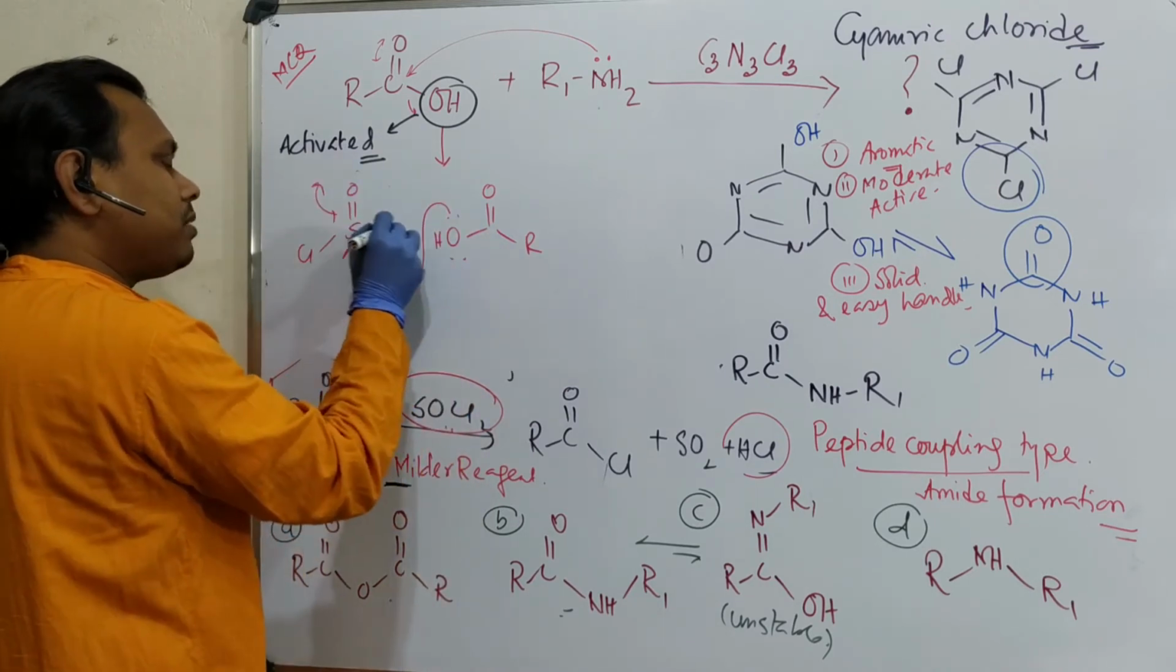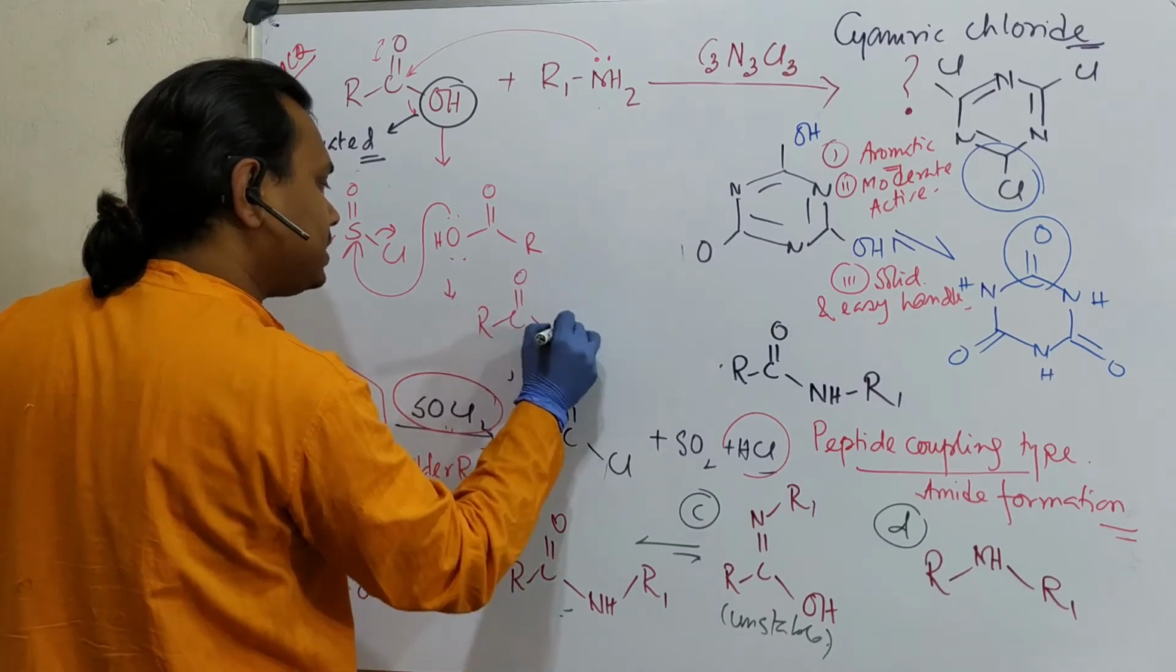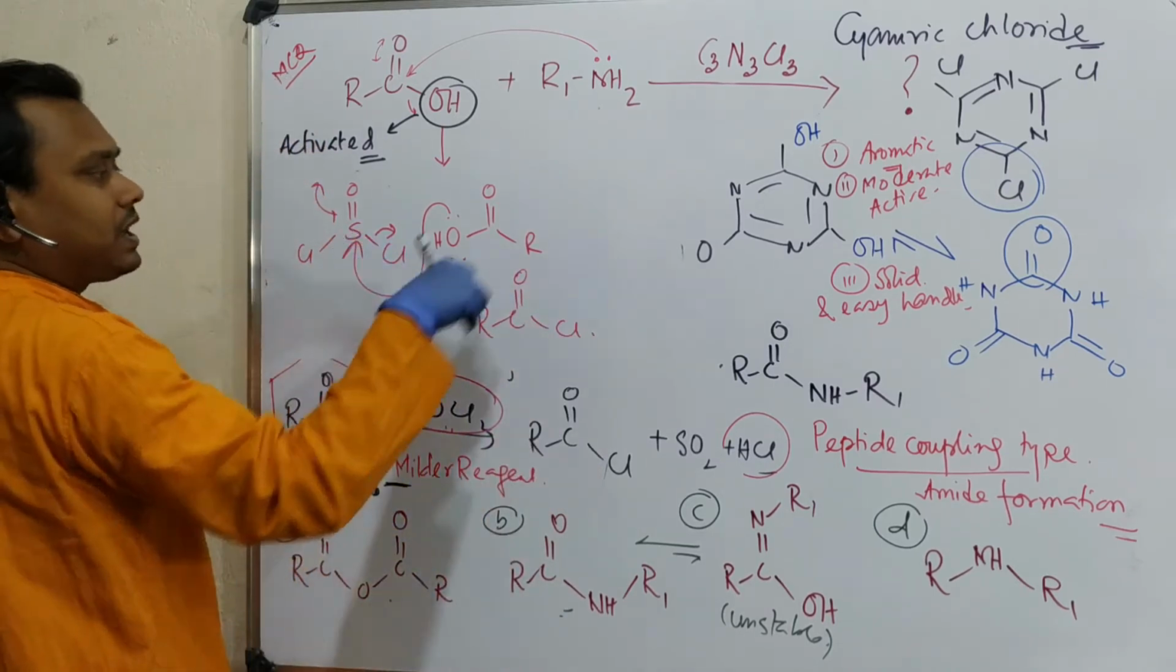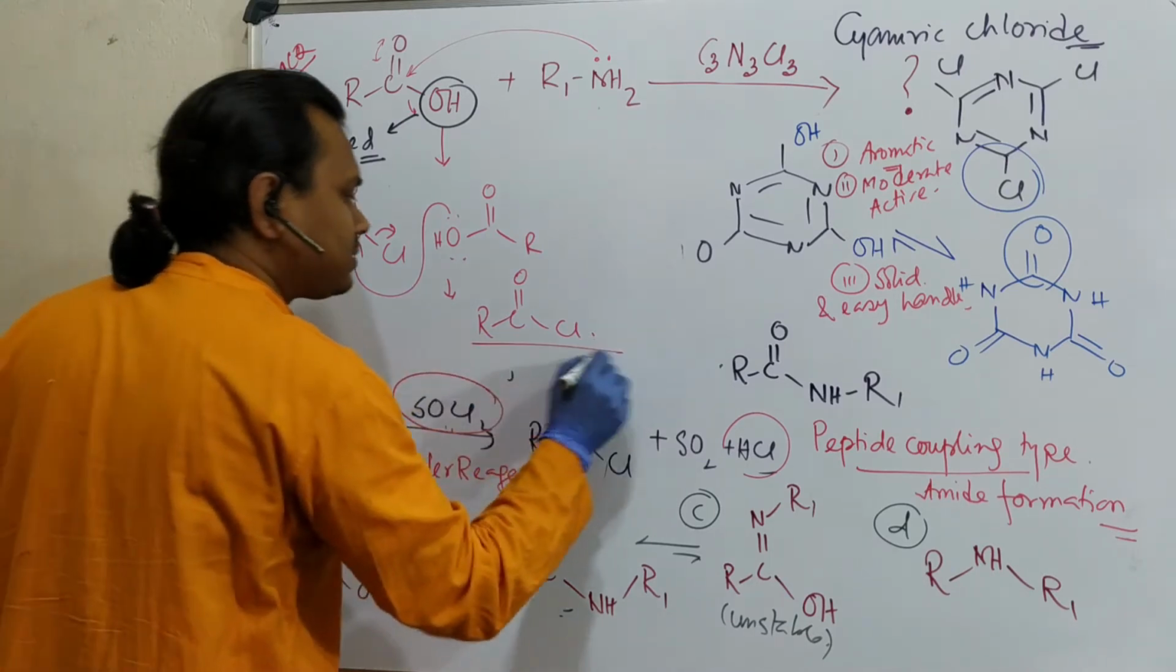Attack, it opens up, comes back and produces the acid chloride finally, RCOCl. Okay, first of all oxygen goes, then again chlorine attacks and those things. I am not going into details, I discussed it previously. I shall provide the link.